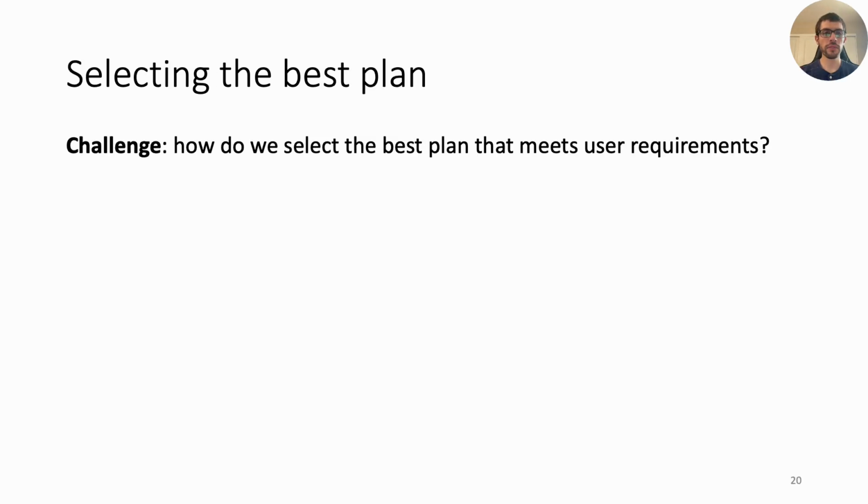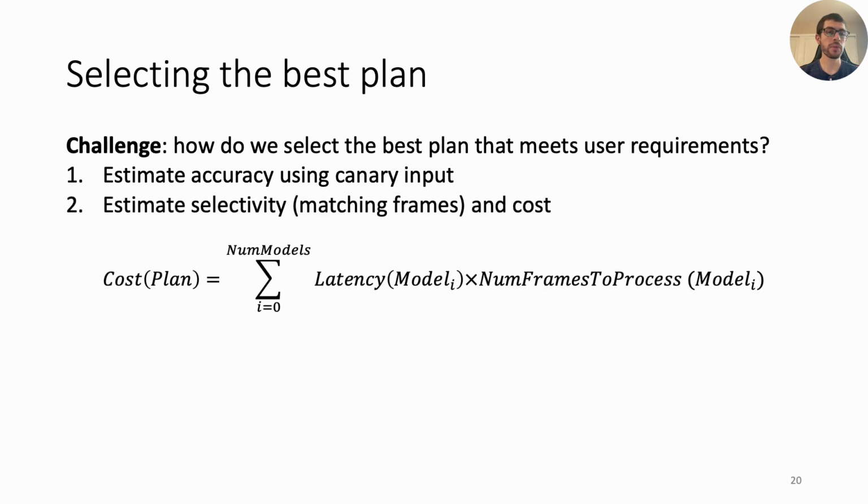Now that we have all these different query plans, the challenge for the optimizer is selecting the best plan that meets the user's requirements. The first step is to estimate accuracy. Biba does this using a canary input, which is a short clip that is representative of the user's query. Biba uses the canary when comparing the original unoptimized plan to any newly generated plans. After this, Biba will estimate selectivity and compute the cost per plan.